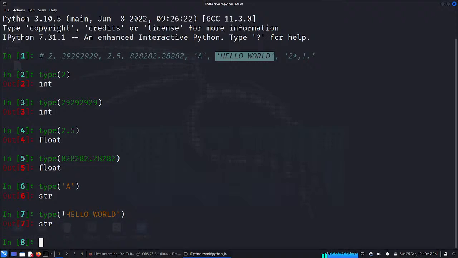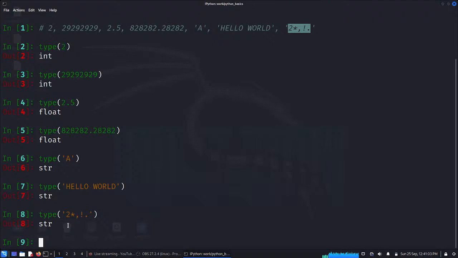If you open with a single quote, close it with a single quotation. And let's check the next one. Yes, string. So we now know how we can ask Python to tell us what an object is.